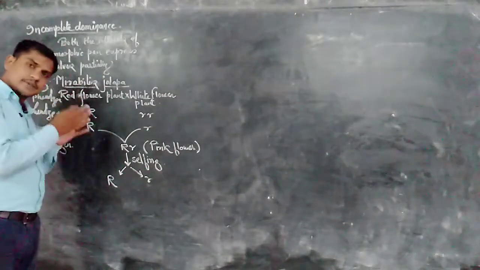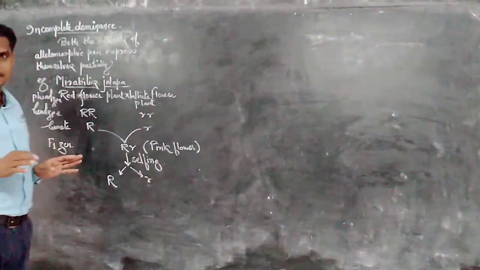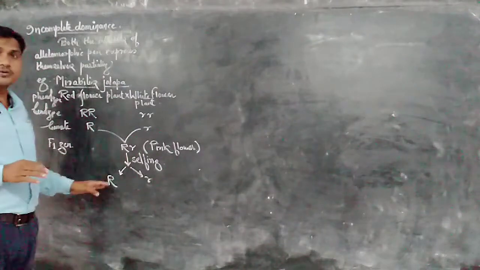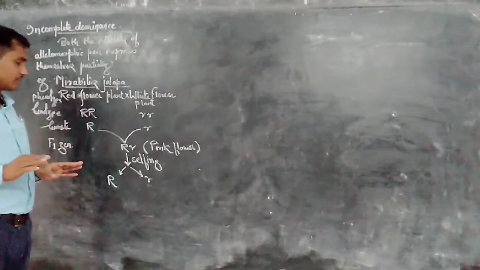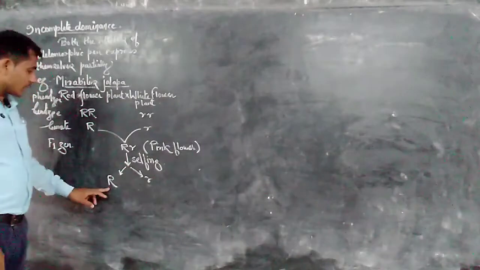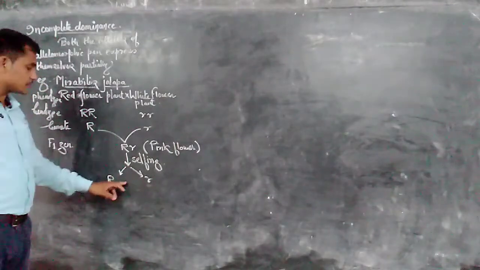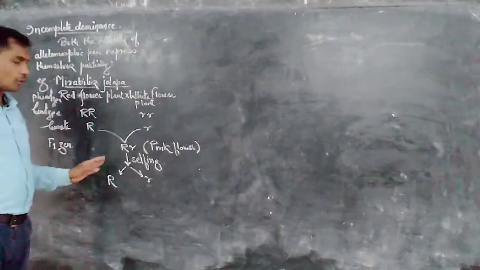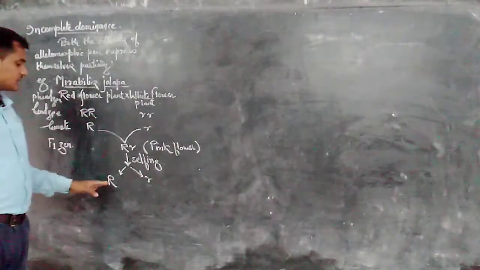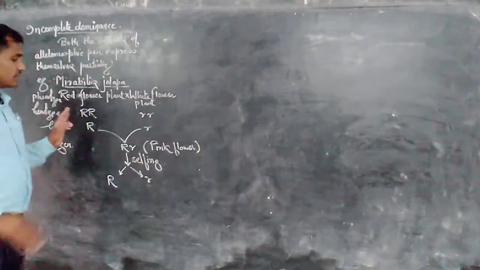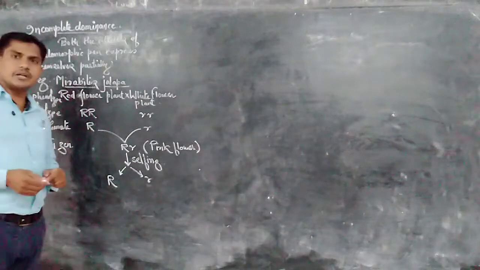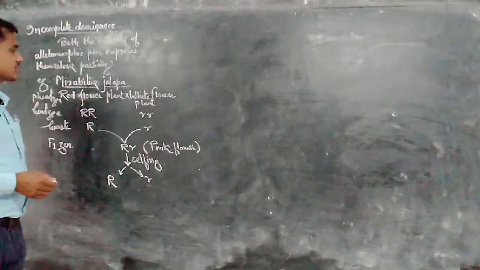Both genes express themselves partially. So capital R, small r: two types of gametes are produced by the male plant, and the female gametes are the same. We can check the next progeny generation with the help of the Punnett square.